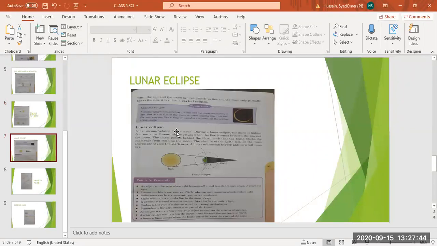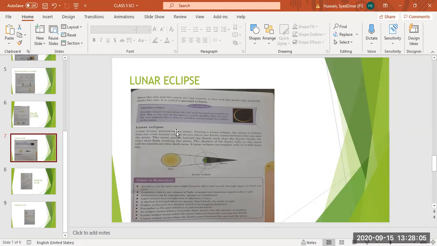So what will happen, that it will only partially block the sunlight from reaching the earth. So it is called a partial eclipse. यानी कि अगर वो straight line में नहीं है, so it will block only a little light from reaching the earth. So that will be called partial eclipse.